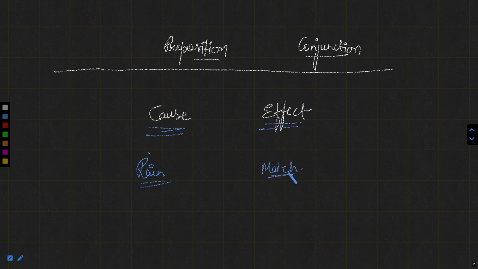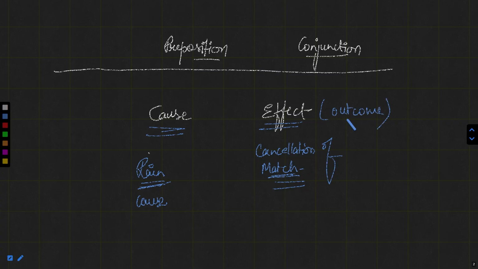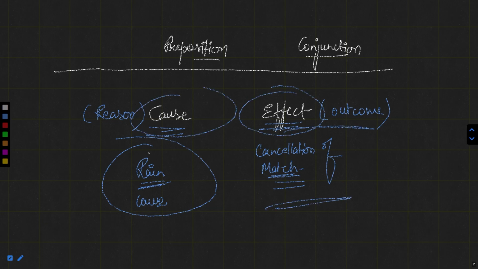So what happened? This is actually the cause. Rain is the cause, for what? Of cancellation of the match. Because it was raining, the match was cancelled. So this is the effect, this is the outcome, this is the result. Whatever the outcome is, that is the effect, and the reason for that is the cause. So the reason for anything denotes the cause, whereas whatever outcome we get of it is known as the effect. This is the meaning of cause and effect.